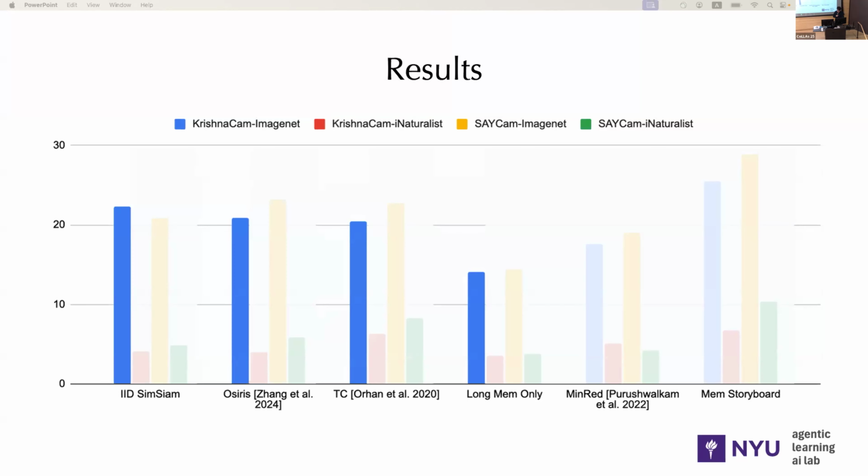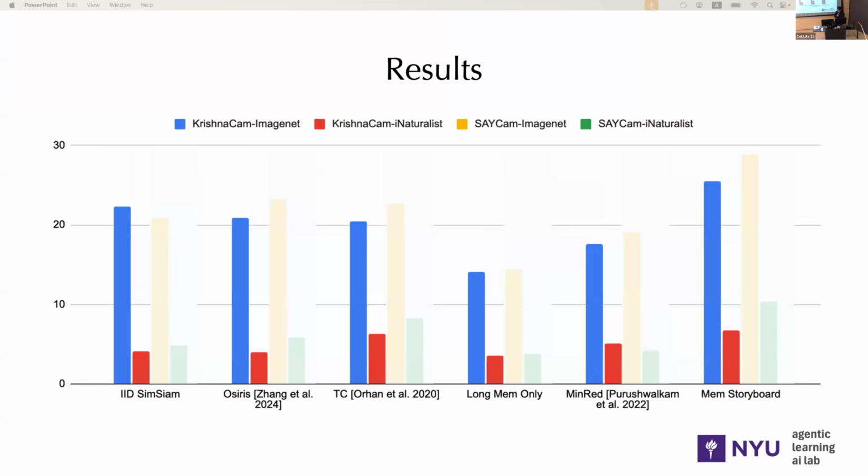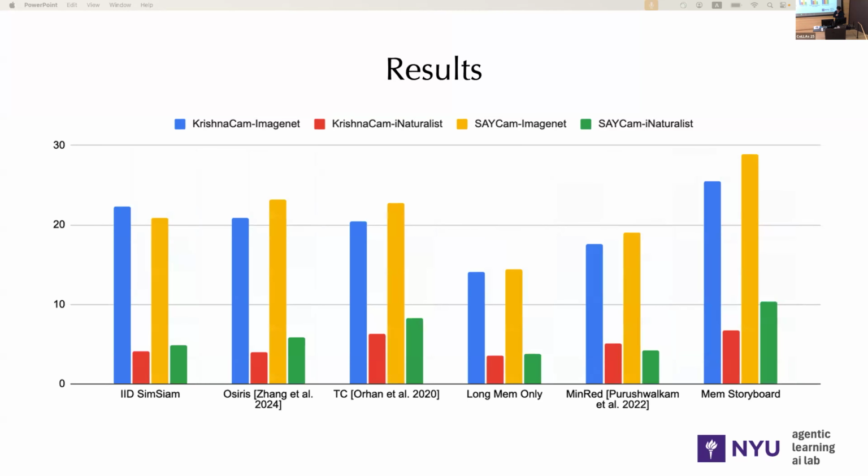This long mem only refers to if we directly run SimSiam on the video with a reservoir buffer without any additional mechanisms. It performs very poorly. And MinRed also fails to get very good performance. Finally, our Memory Storyboard method is the only one that is able to outperform IID SimSiam by using the two-tier memory mechanism and adding the temporal contrastive loss. On the other evaluation metrics, we can see that Memory Storyboard also achieves the best performance.